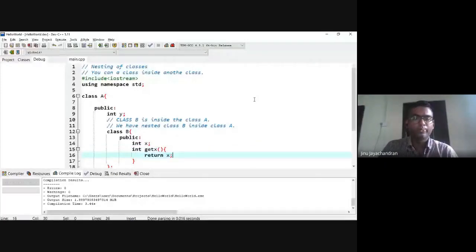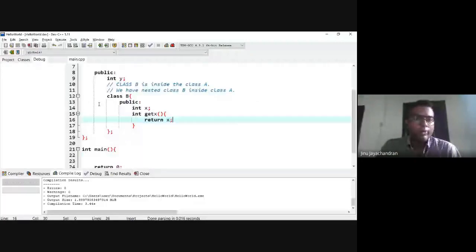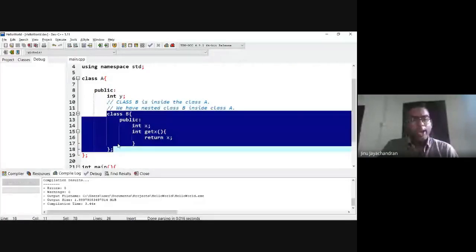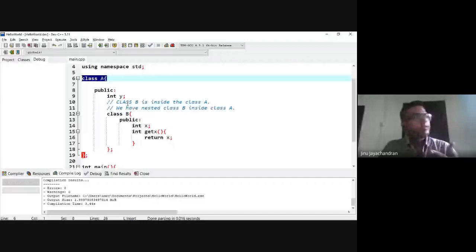Okay, fine. Now the question is, how will you access the class B? If you want to access class B, you need to create an object of class B. But class B is inside class A. So how will you create an object of class B?